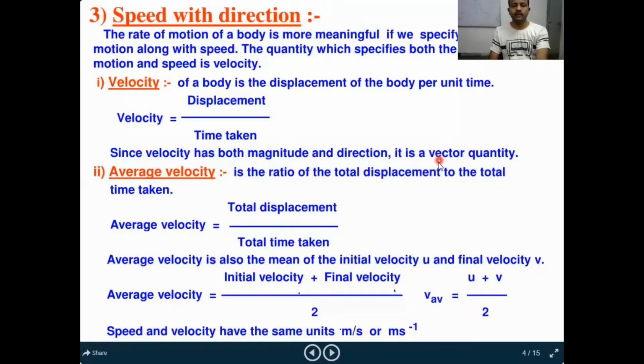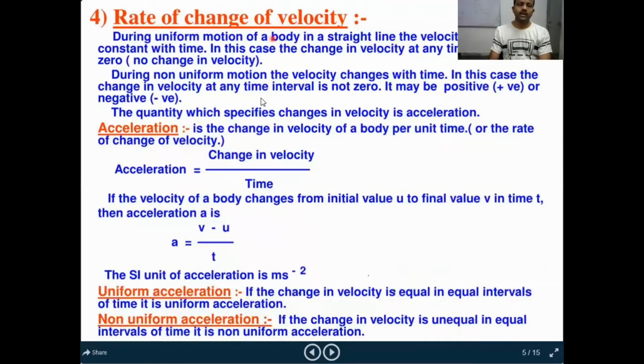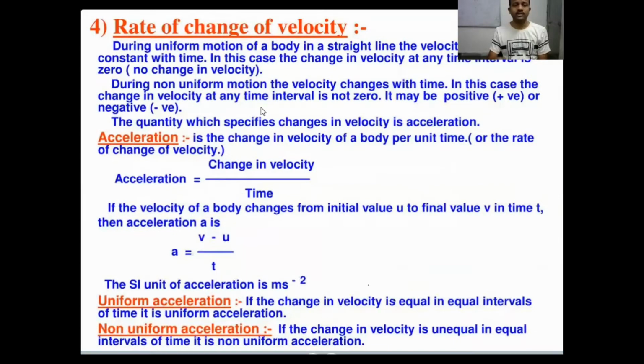Then speed and velocity have the same units, meter per second, kilometer per hour. Then rate of change of velocity. Suppose your velocity is changing. Suppose initially I am moving at 0, so I am starting from rest, right?